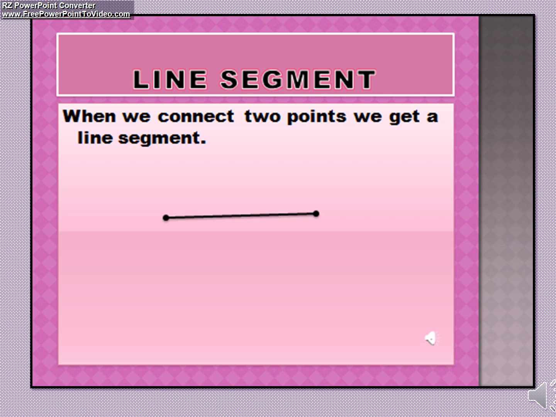Please remember, a line segment will be only of a particular measure. It cannot be extended because it has endpoints.